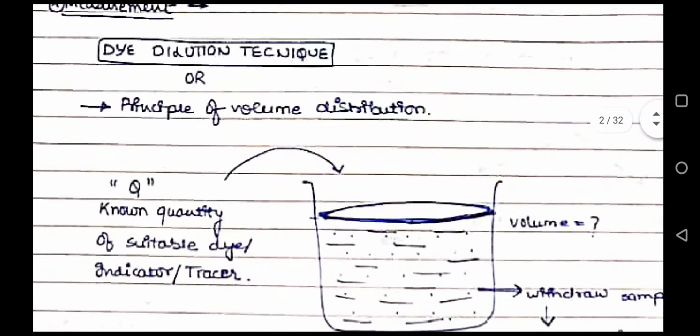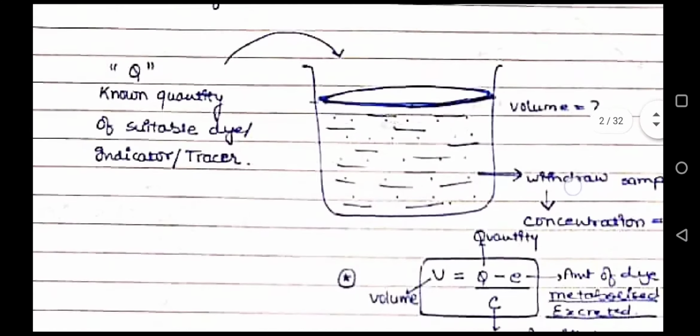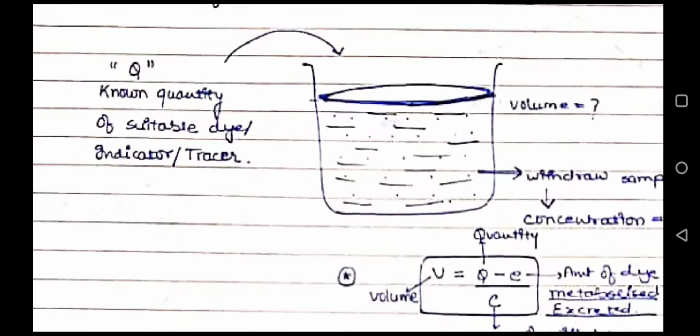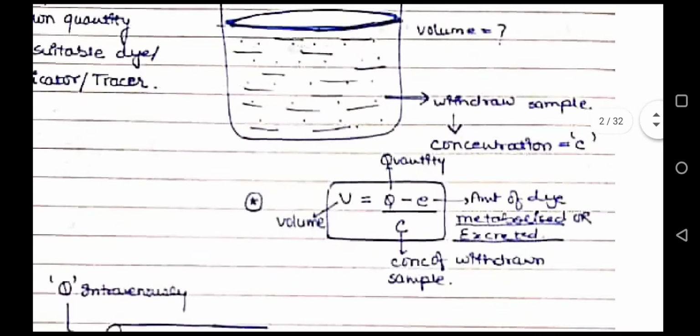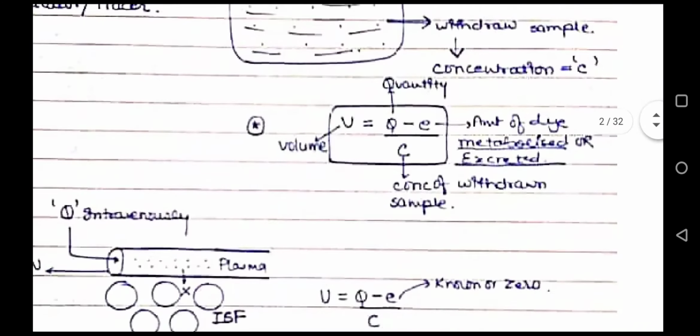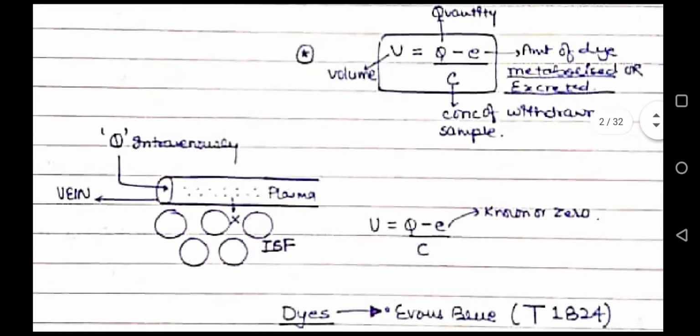Then how do we measure these body fluid compartments? The technique used is the dye dilution technique, also known as the principle of volume distribution. In a container, we give Q, a known quantity of a suitable dye, indicator or tracer, and then we withdraw a sample whose concentration is C. So the volume of that fluid compartment will be (Q minus E) by C, where Q is the quantity which we gave, E is the amount of dye metabolized or excreted, and C is the concentration of the withdrawn sample.